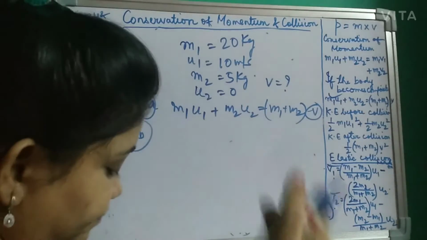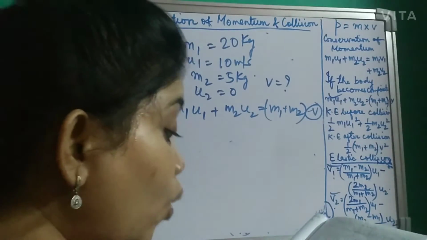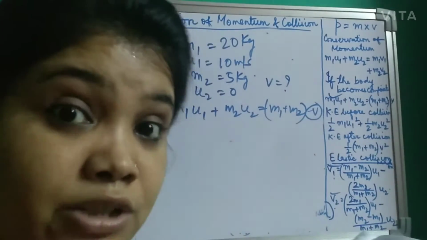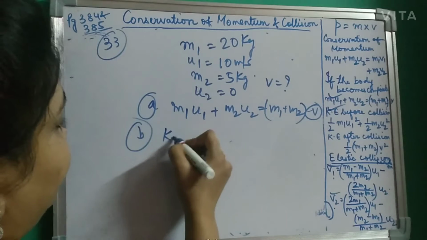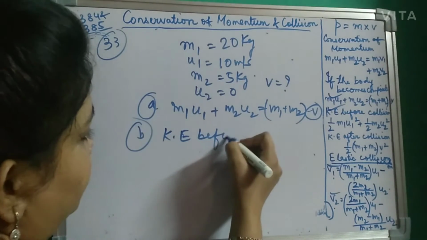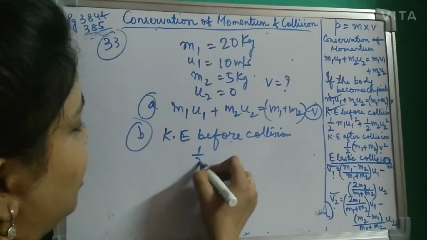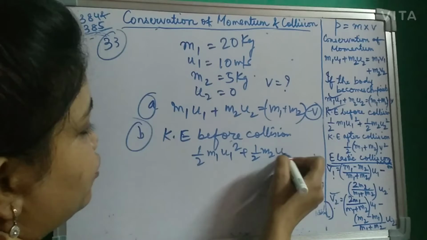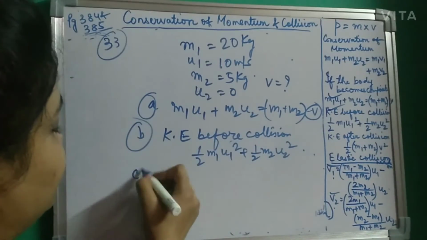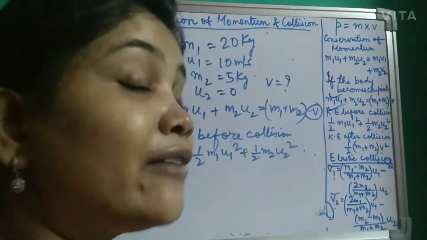Next, part b. What they have asked is, what was the kinetic energy of the whole system before the collision? So kinetic energy before collision. Before collision, the kinetic energy was half m1 u1 square plus half m2 u2 square. And what is the C part? They have asked, what is the kinetic energy after collision?